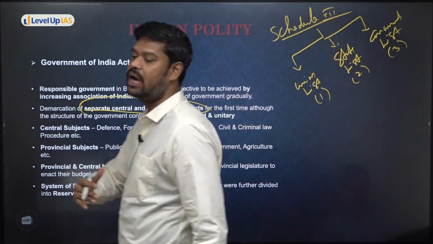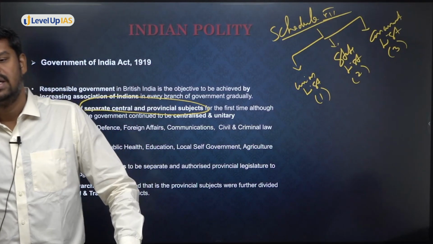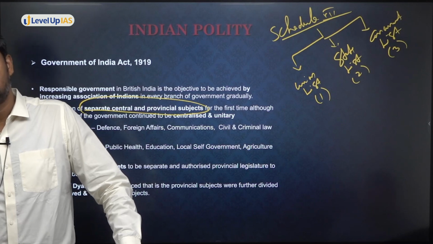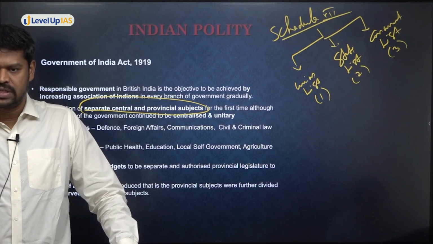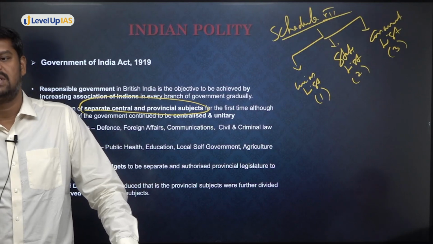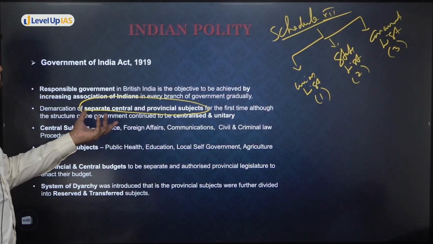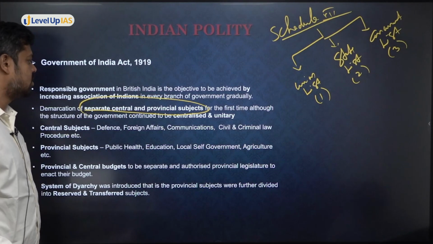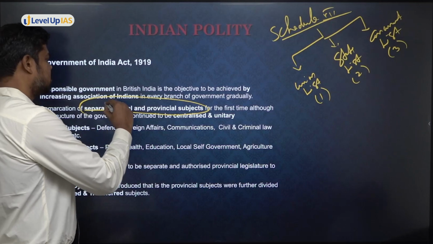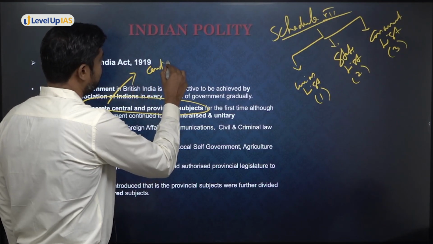But this is a starting point where they try to divide the legislative subjects between the central legislature and the provincial legislature. Earlier also they had, but they now wanted to explicitly put it in the law as to what would be the items in the central legislature and what would be the items in the state legislature. So demarcation of separate central and provincial subjects. Now whatever are the central subjects, who will be able to make law here? The central legislature will be able to make laws here.